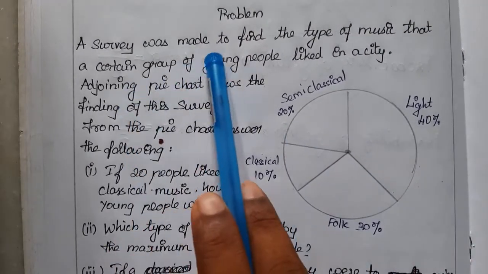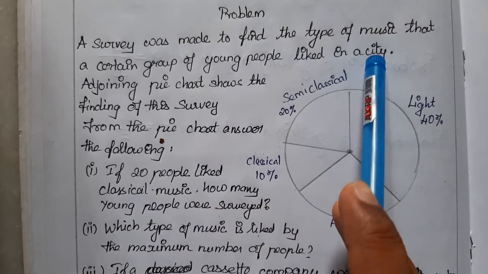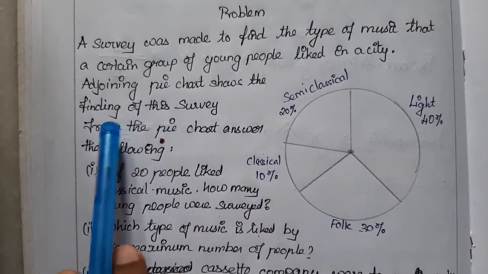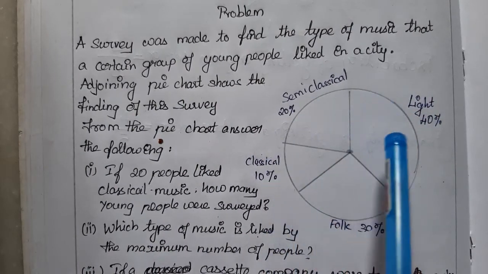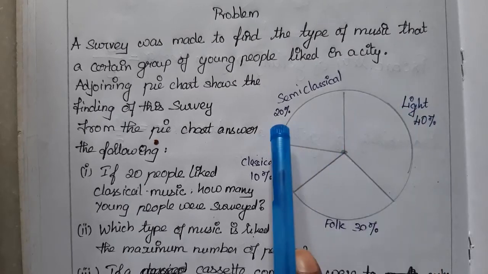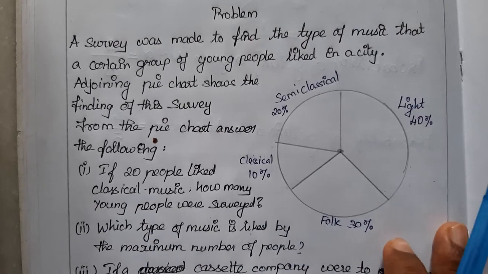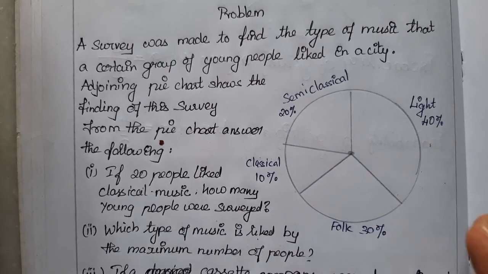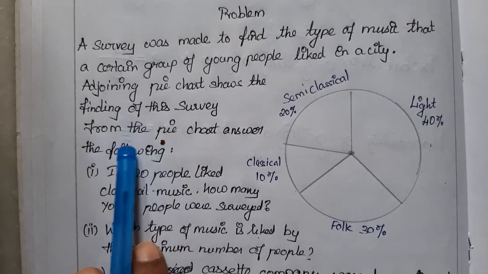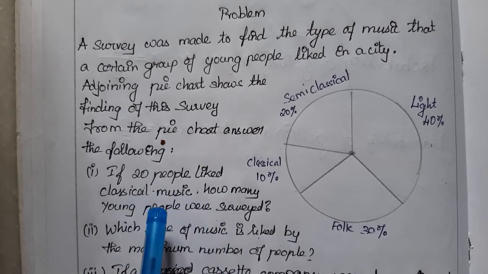A survey was made to find the type of music that a certain group of young people liked in a city. The adjoining pie chart shows the findings of this survey. 40% like light music, 20% like semi-classical, 10% like classical, and folk is liked by 30% of the people. Previously it was given as a number, but here it is given as a percentage. That is the only difference. From the pie chart, answer the following. If 20 people liked classical music, how many young people were surveyed?